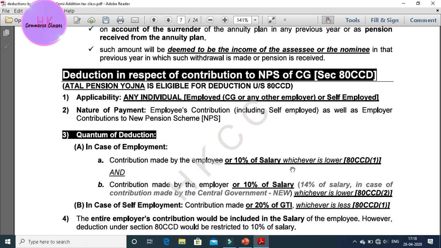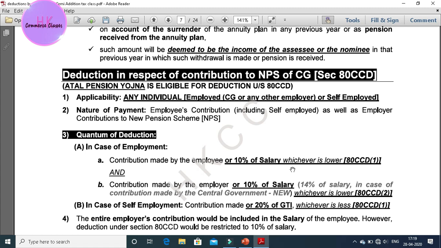Further, 80CCD(1) is for the employee and 80CCD(2) is for the employer. If the employer contributes up to 10% of salary, the lower amount will come under 80CCD subsection 2.